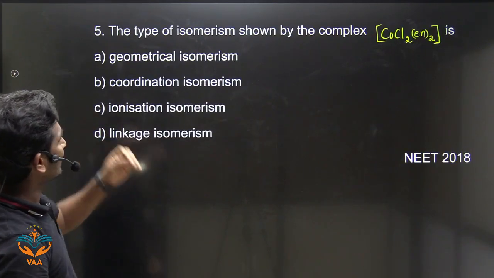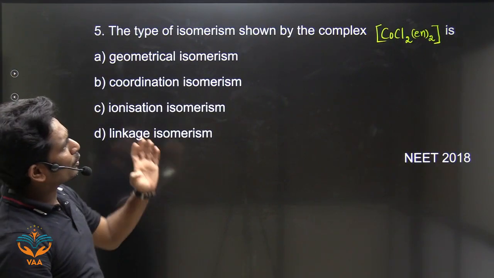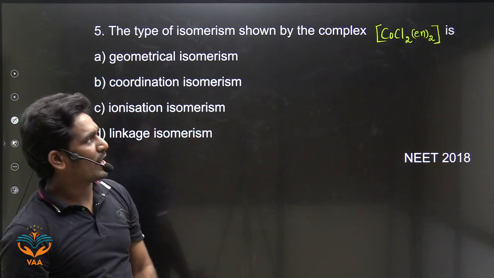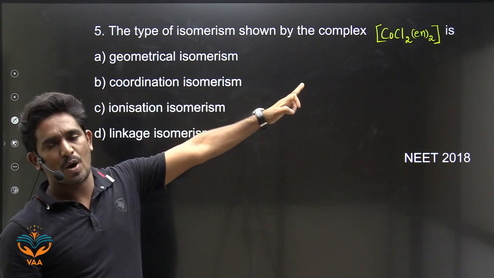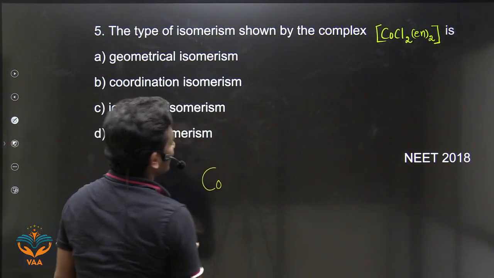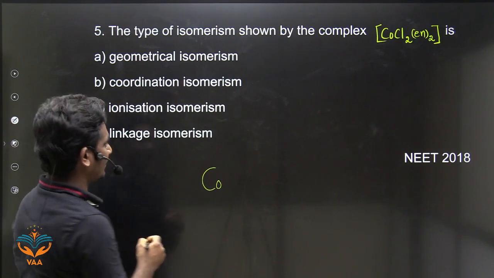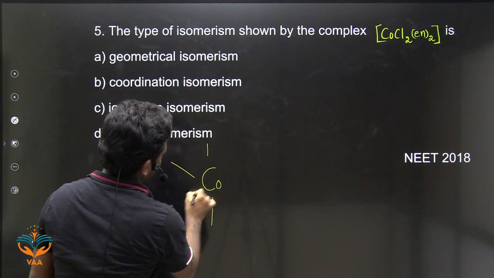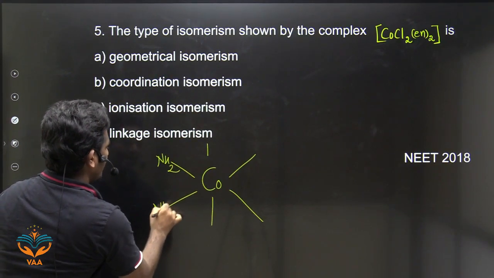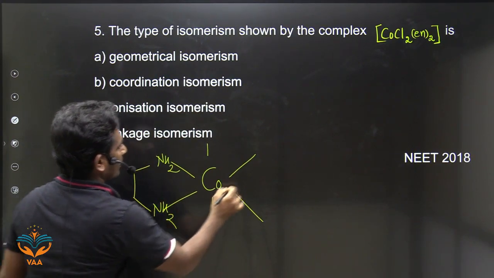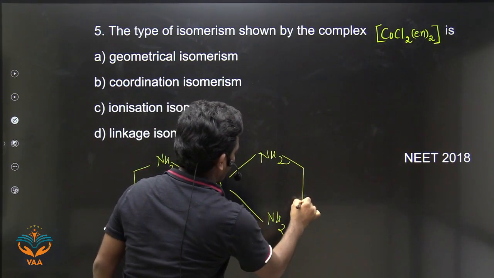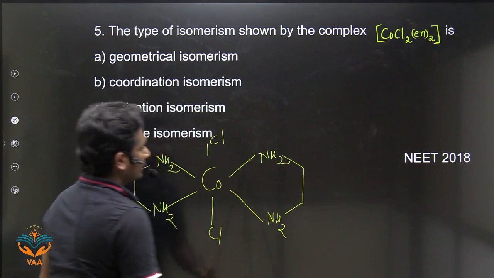Next one. The type of isomerism shown by the complex. An octahedral complex is given, so which type of isomerism is shown by that compound? Look at it: cobalt, and what is en? Ethylene diamine, NH2, NH2, and Cl, Cl. This is one compound.